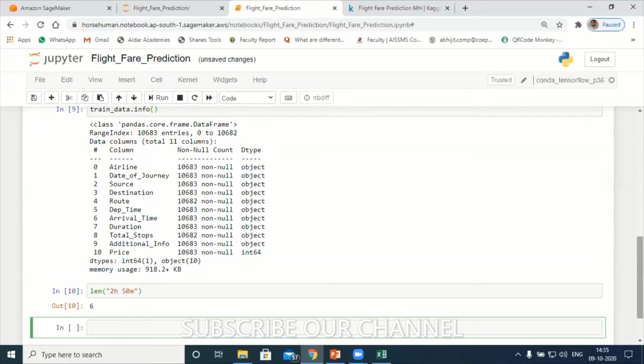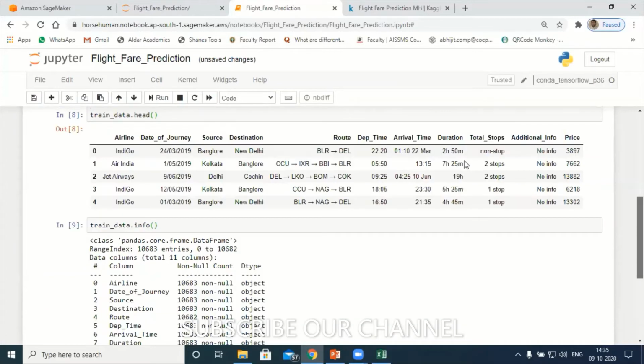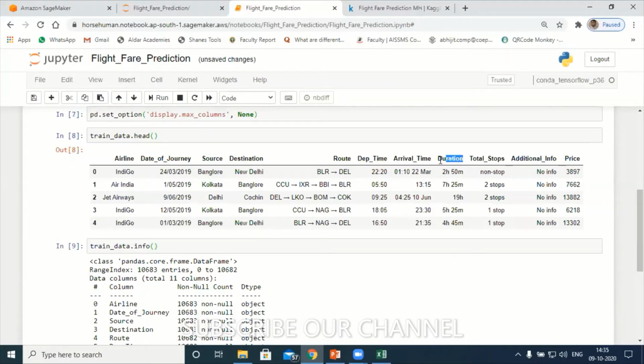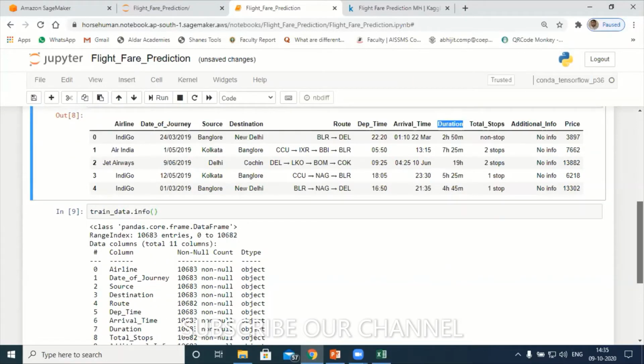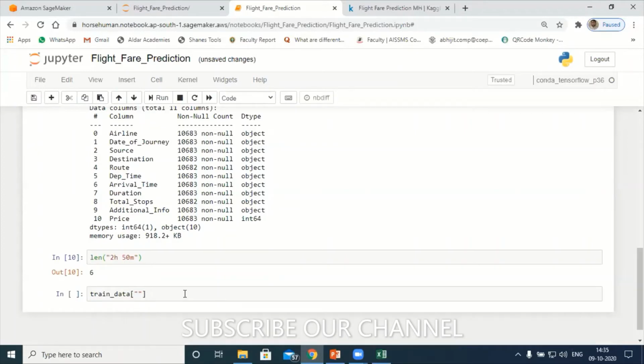Let's start with the duration feature only. To select that, my file name is training_data. Under training_data I have the feature called duration. Let me copy this and paste it.